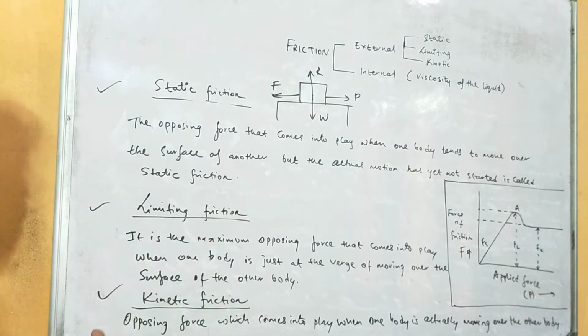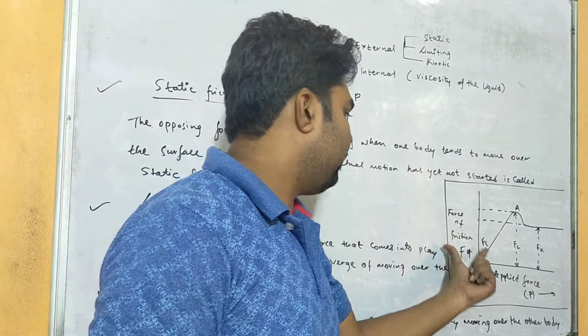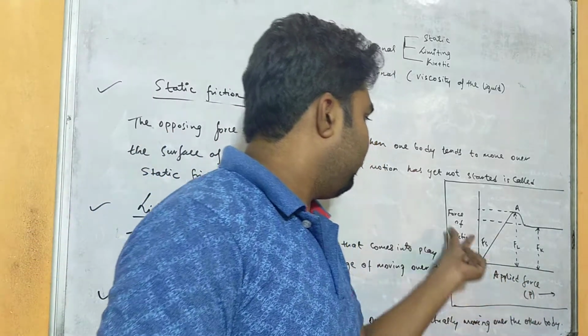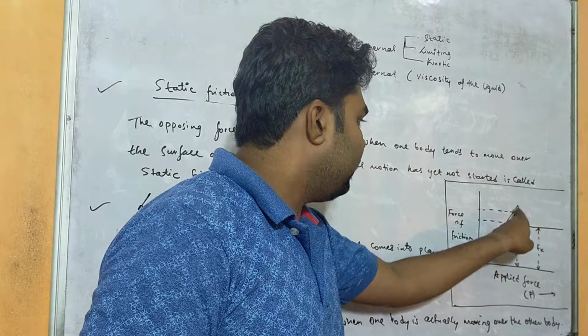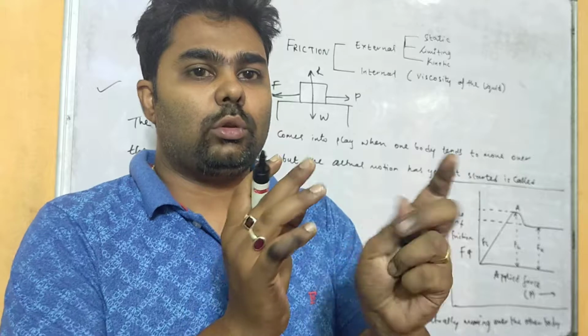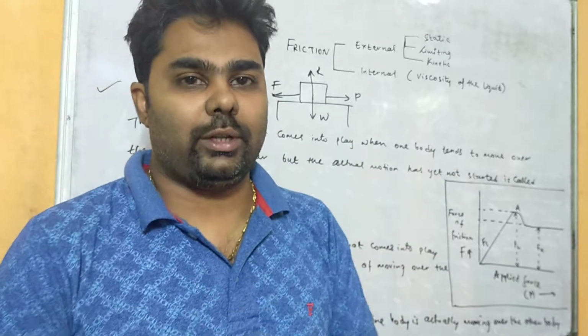Now limiting friction means what? The maximum opposing force. Now if you draw a graph between the force of friction and applied force, that means when you are applying a force, okay, frictional force is increased. So this linear line, it is called the static friction. That means the applied force is equal to the force of friction. Both the forces are balancing each other. Therefore, the motion has not yet started.